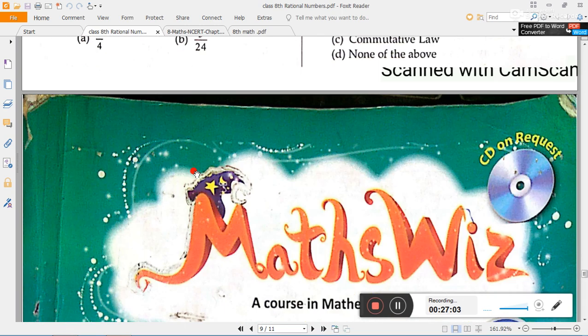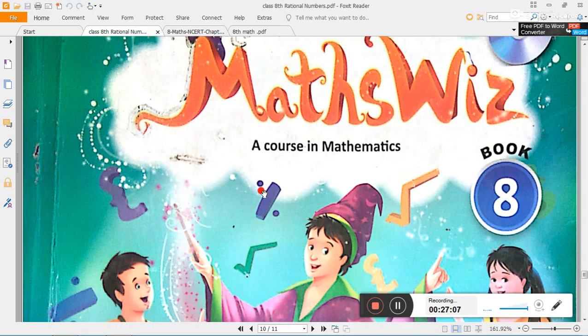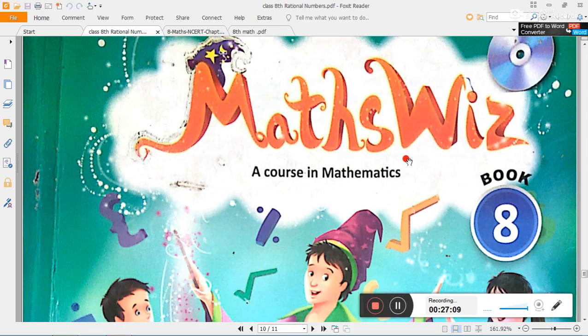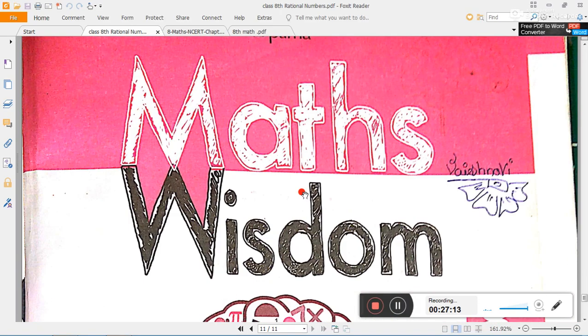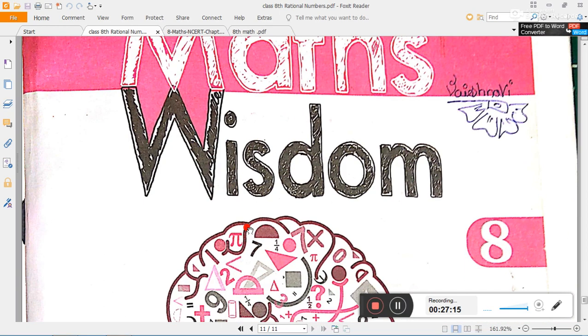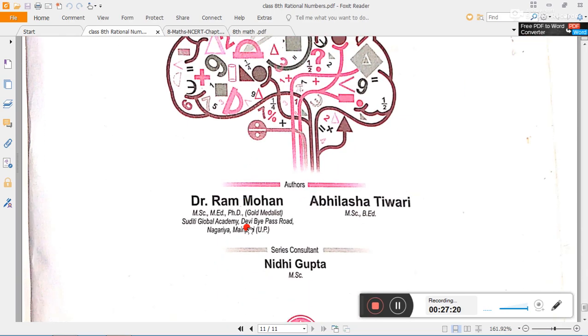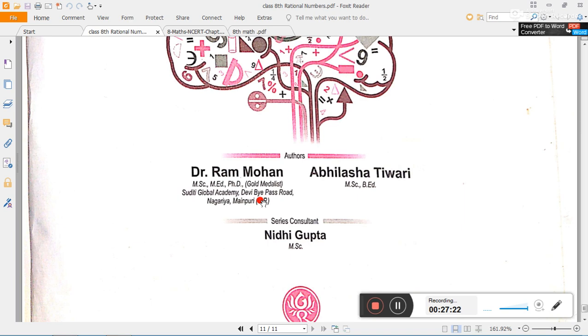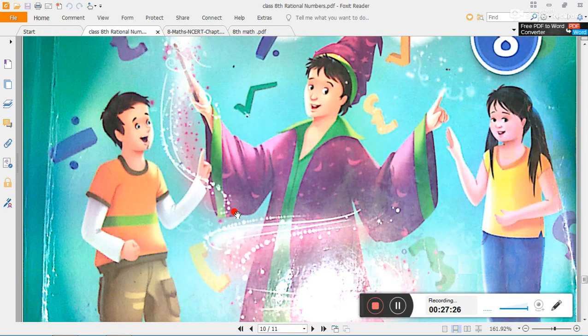Now this is Oxford, or some of the schools are using this type of publication book whose name is Mathswiz. In this book also that lesson is there. Again there is the Maths Wisdom book. In this book also that lesson is there. So don't worry about different types of publication books, the lesson is there, it might be in the index in the upper or lower part.